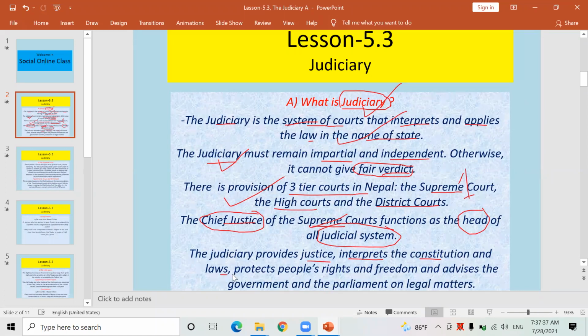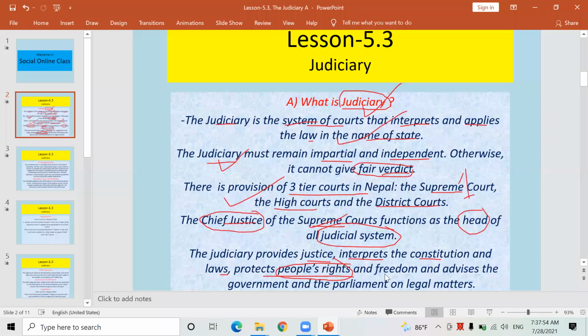And even laws protect the people's rights. The judiciary, Supreme Court, District Court, and High Court protect the people's rights by implementing the laws and the Constitution.